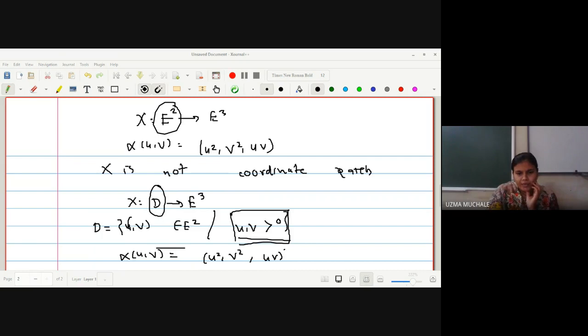So you have to check firstly whether it is one-to-one, then you have to check that x_u cross x_v is not equal to 0, right? And then, whatever value of x_u cross x_v you get, in the first one you will not get one-to-one, because the condition that u and v are strictly greater than 0 is not there. It is simply that the domain is E2.